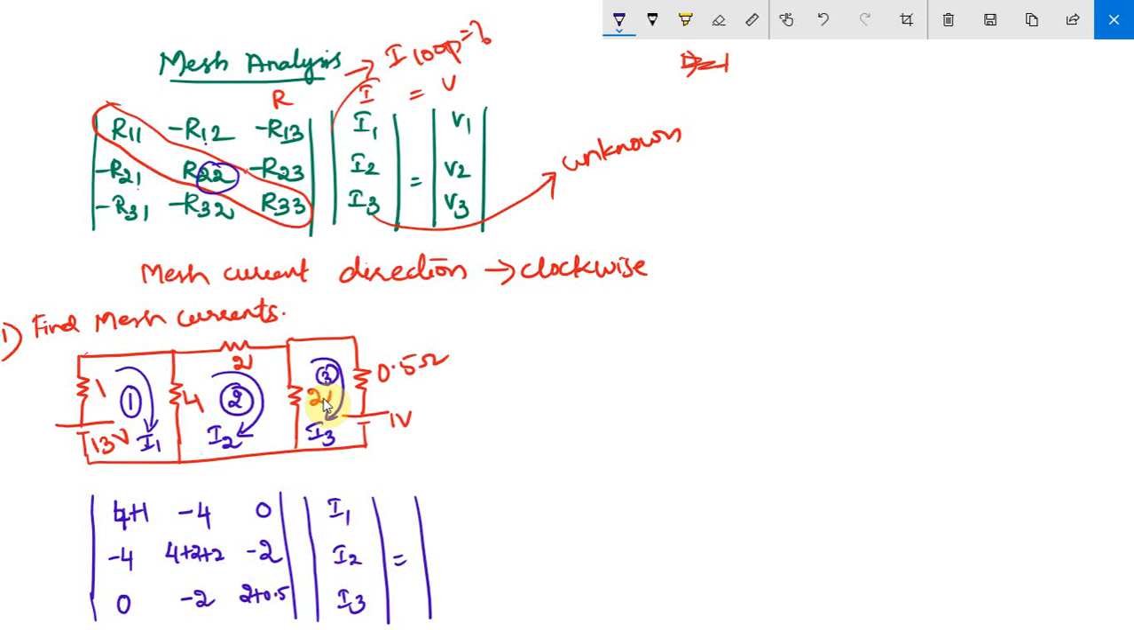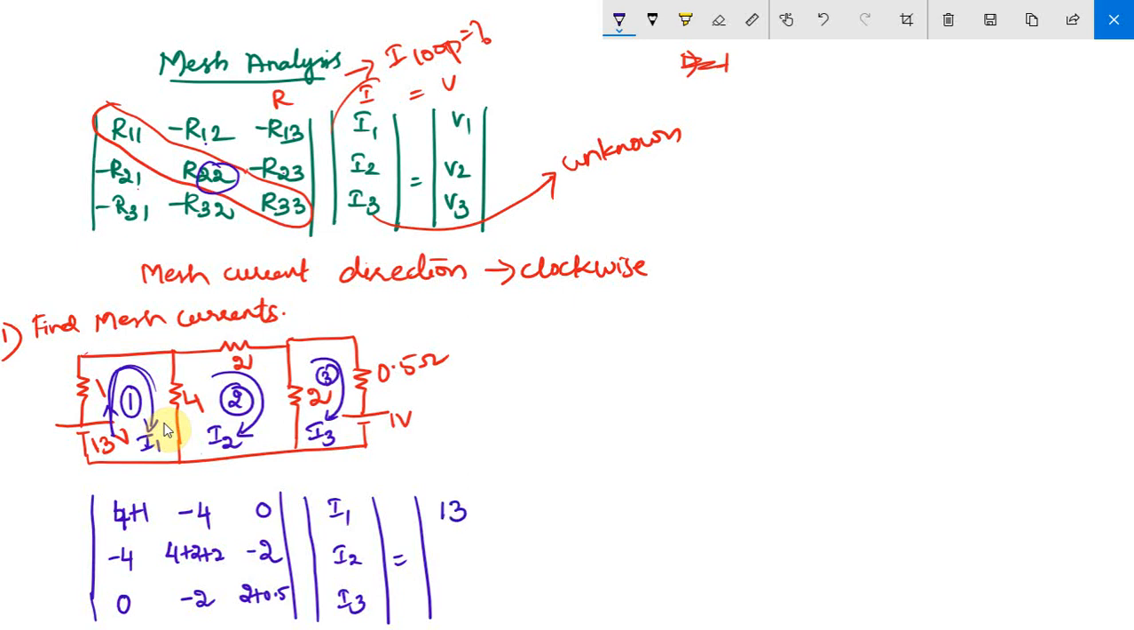Here V indicates the supply voltage. V1 in the sense the applied voltage in mesh 1. V2 in the sense the applied voltage in mesh 2. V3 is applied voltage in mesh 3. What is your V1? How many voltages are connected in mesh 1? We have only one voltage source, that is of 13 volt. Whether it is plus 13 or minus 13? Plus 13. How? You have to compare your loop current, I mean the mesh current direction, with that of your voltage. See the I1 direction, it's flowing in the clockwise direction, right? So it flows from negative to positive. So you have to assume plus 13 for your V1. So your V1 is 13 volt.